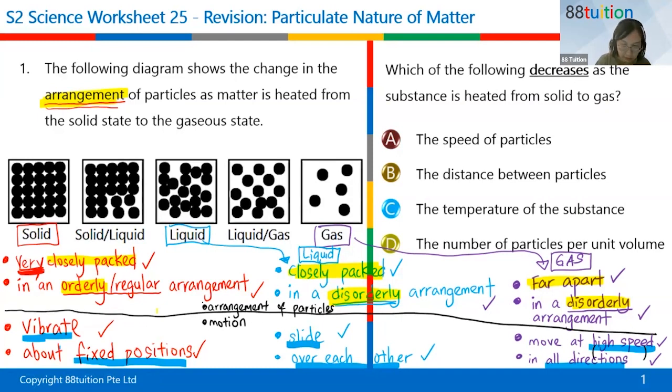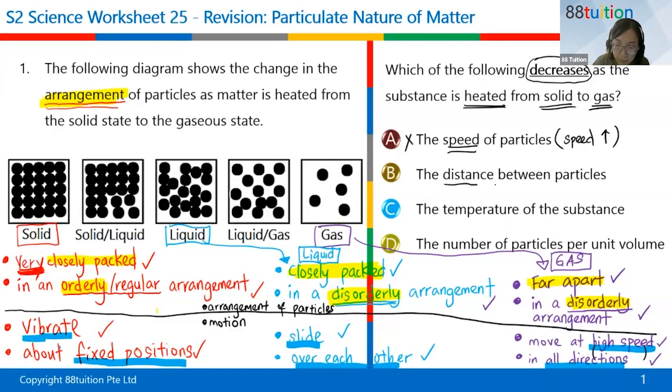All right. So back to the question, when I'm heating a solid to change to a gas, what is actually happening? Is the speed of particles decreasing? Now they are saying decreases, but speed actually goes faster. From solid to gas, speed will go up. So A is wrong because I'm looking for something that goes down. Decreases means down.